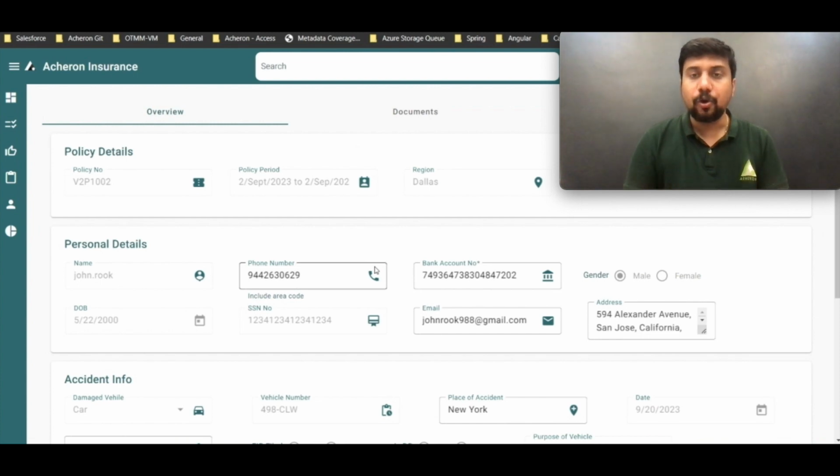So this was a quick overview of the Textract services and the integration with Camunda with the help of connectors, and what you can do with them. What we have done is on top of a claims management use case, but this can be applied to similar such cases.